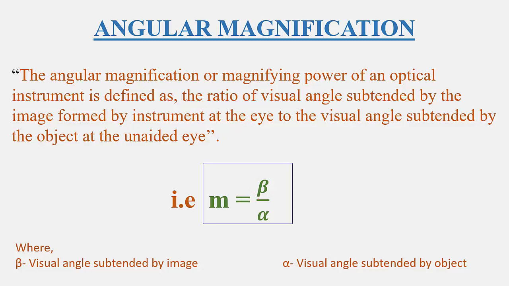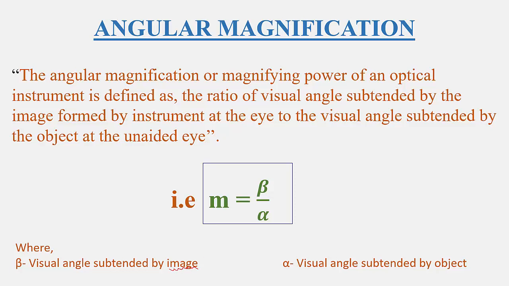See here, the ratio of visual angle subtended by image formed by instrument at the eye to the visual angle subtended by object at the unaided eye, that is given by the equation m equal to beta divided by alpha, where beta is visual angle subtended by image. It is formed by instrument at the eye.